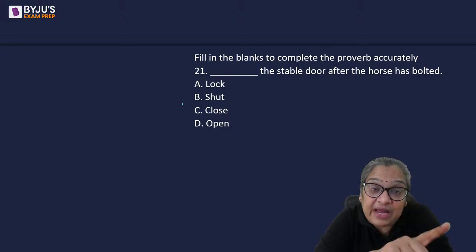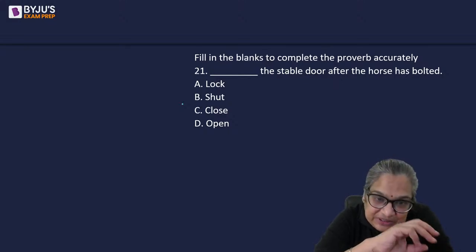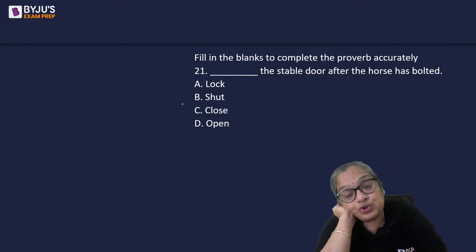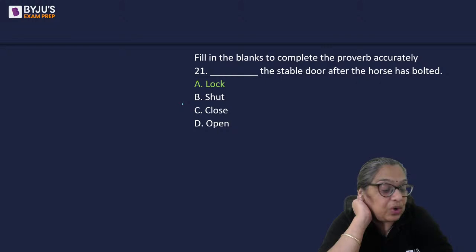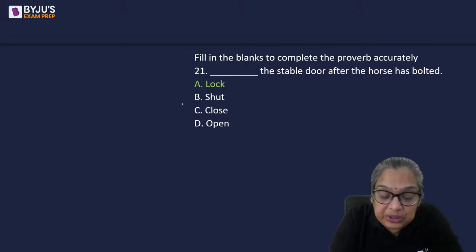This is why you have to follow Cambridge or Oxford sources, because then you'll get the exact wording of the proverb. It is to lock the stable door, not to shut. To lock the stable door after the horse has bolted. This was a 2011 SNAP question.